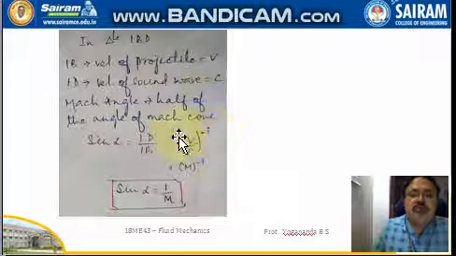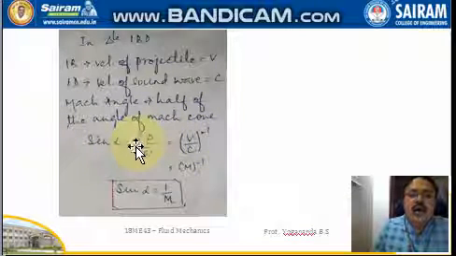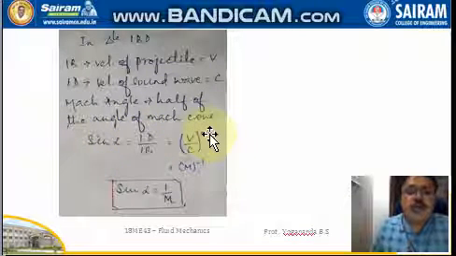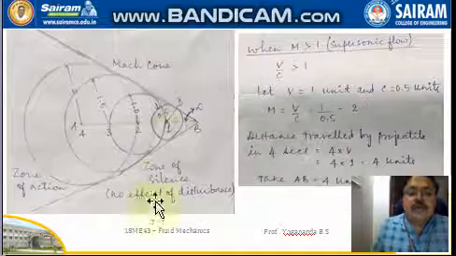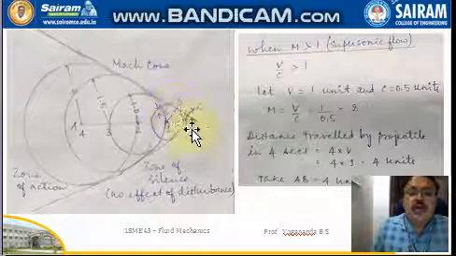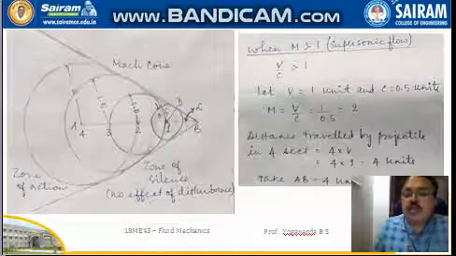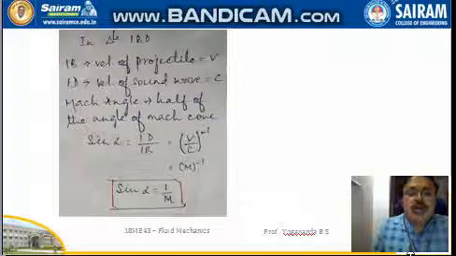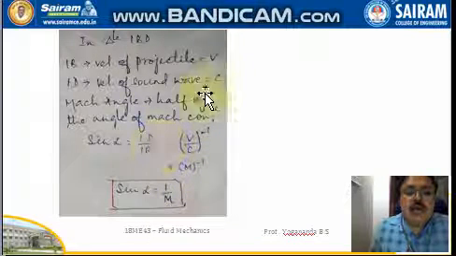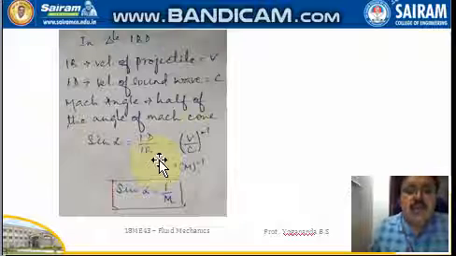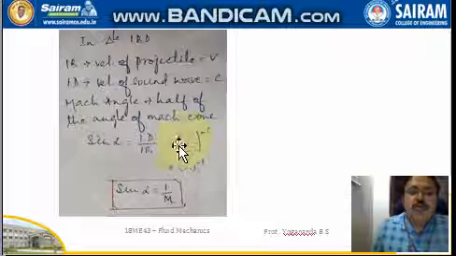So the Mach angle is half of the angle of the Mach cone. We have sine alpha equal to the opposite side, 1D, divided by the hypotenuse, 1B. 1D is c and 1B is v, so it is c by v.